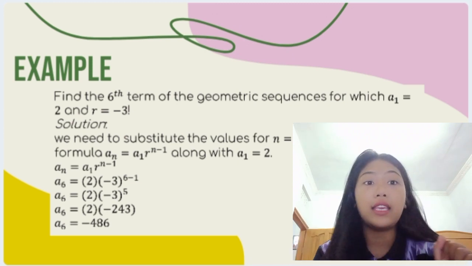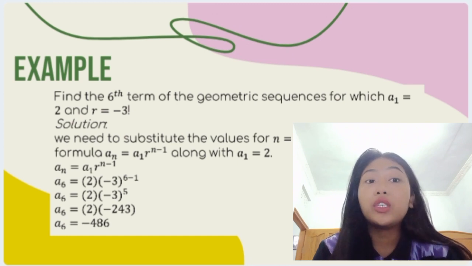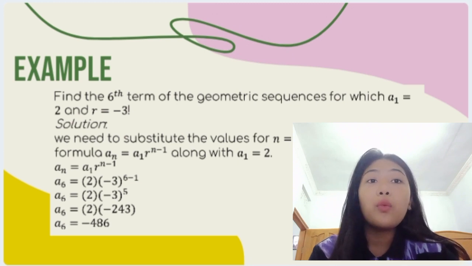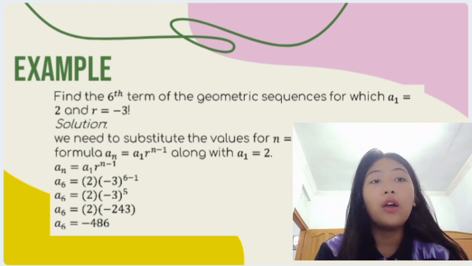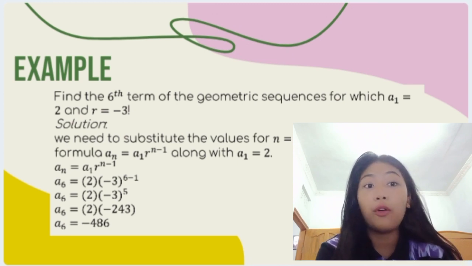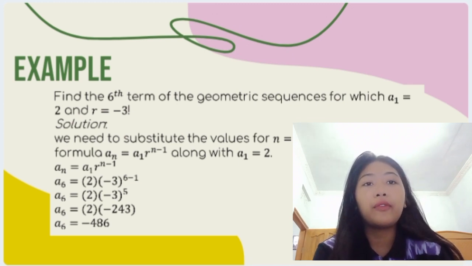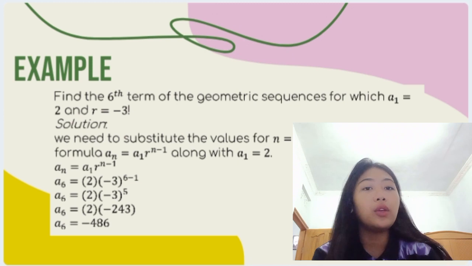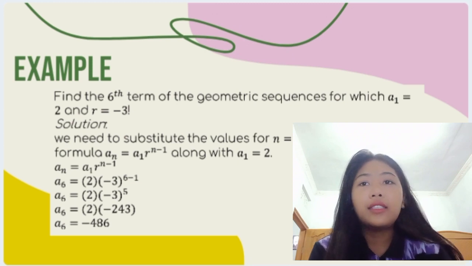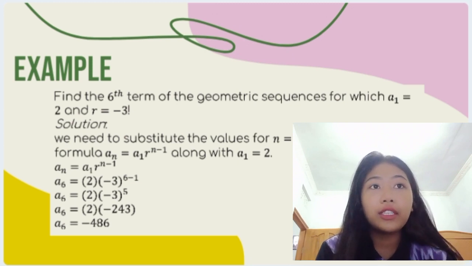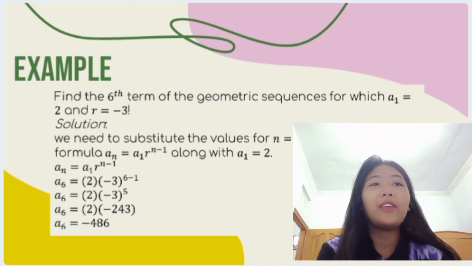The formula is an equals a1 multiplied by r to the power n minus 1, with a1 being 2, the first term. We substitute all of them into the formula and we get that a6, the sixth term, is equal to minus 486. So far, do you get it, guys, or any question? No? Okay, you guys are so smart.